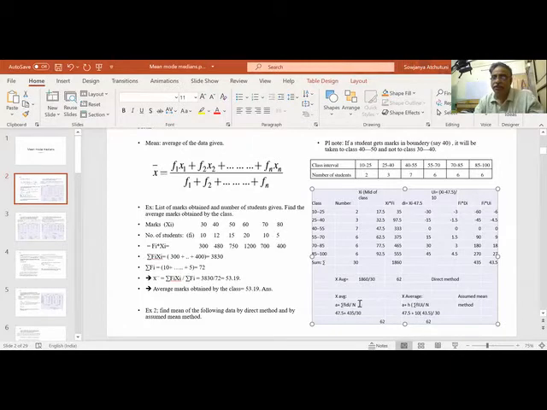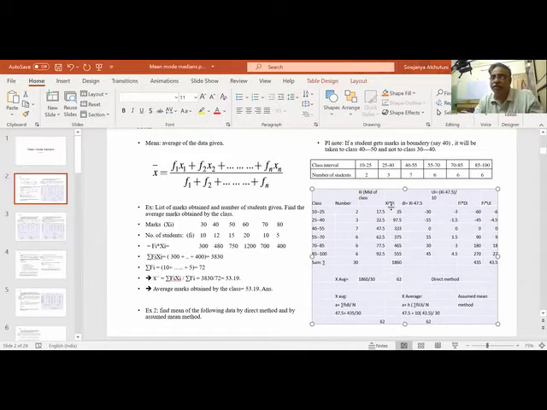Instead of di, we can further reduce to ui. What is ui? ui is di divided by some factor h. Let ui be xi minus 47.5 divided by, let us say, 10. So instead of 30, it becomes only 3. It is minus 1.5, 1.5, 3, 4.5, slightly smaller figures. So 3 times 2 is 6, 3 times 1.5 is 4.5. So it is a further smaller multiplication.